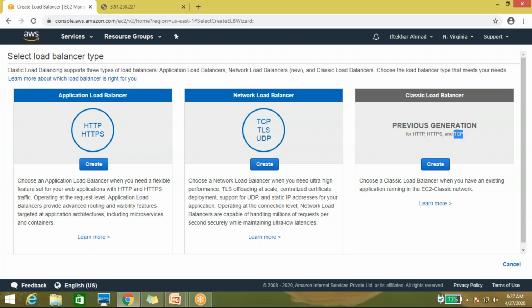This is a very old version, so nowadays it's not used much. Most organizations use HTTP and HTTPS only, and if a company needs extreme performance, they go with the network load balancer. Today we will cover the classic and application load balancers, because the network one is a paid service, so I'll not go with it.